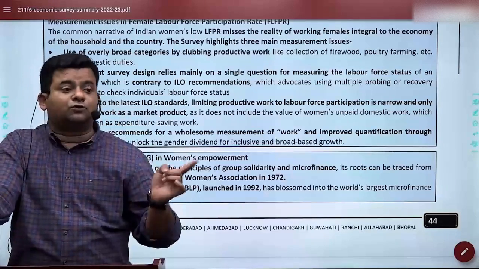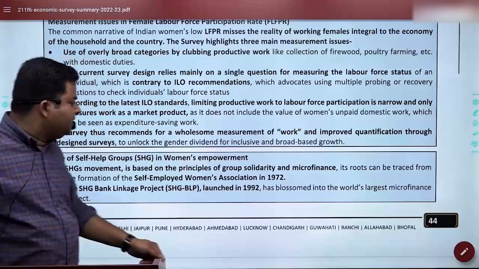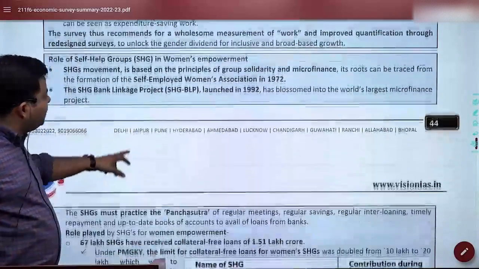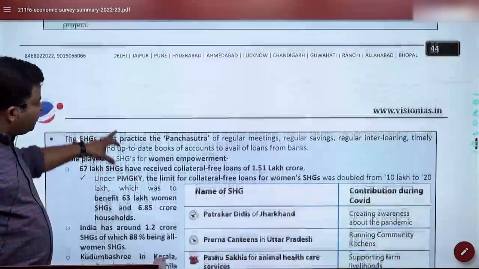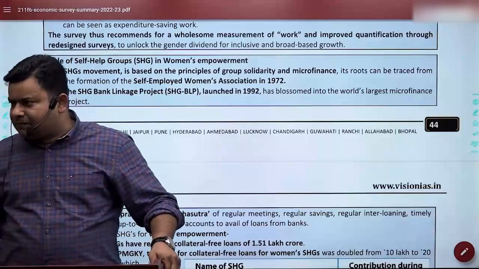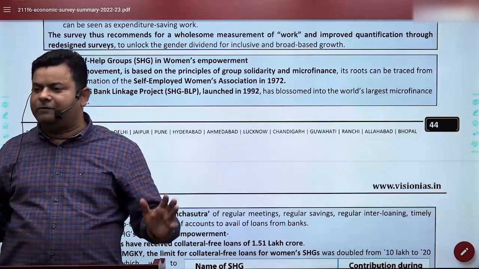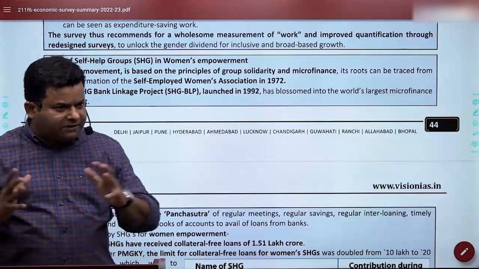Even for males, this could be useful when you are talking about self-help groups. So this is how we got the role of self-help groups in women empowerment. When NABARD introduced this bank link program, they said there are a few things which these self-help groups should maintain.